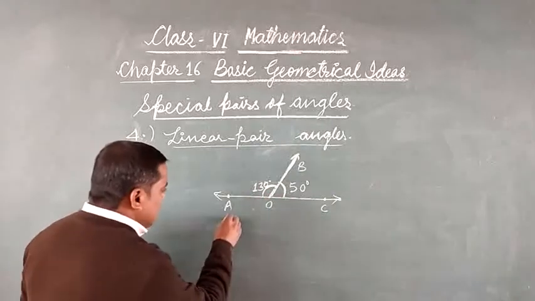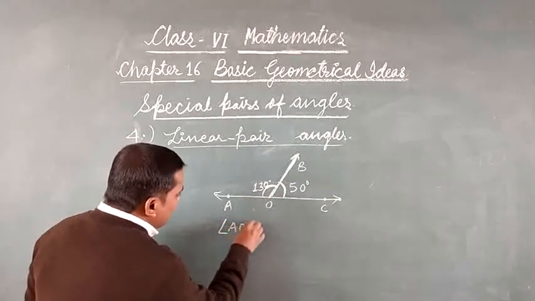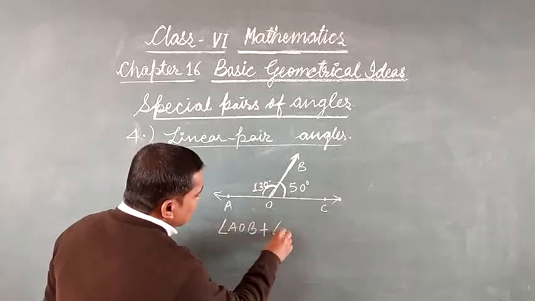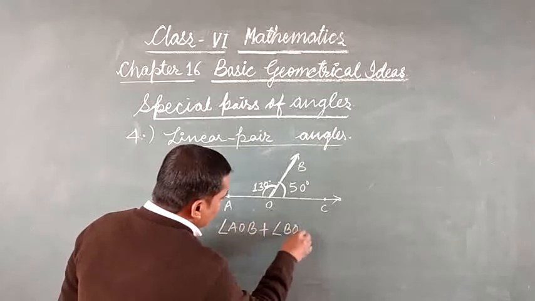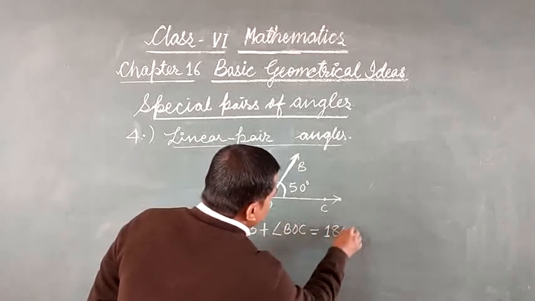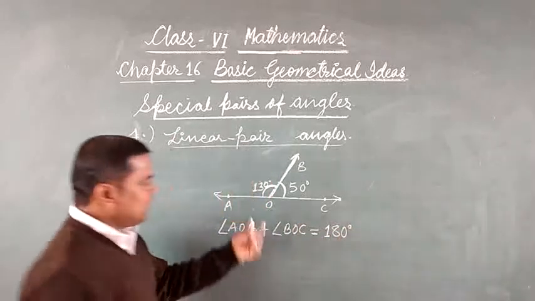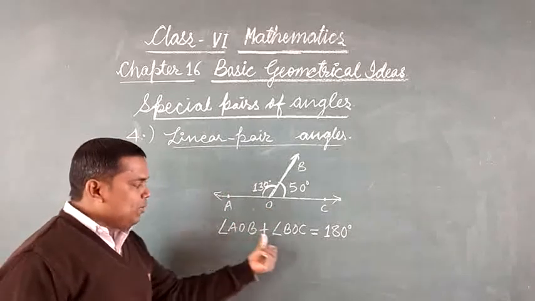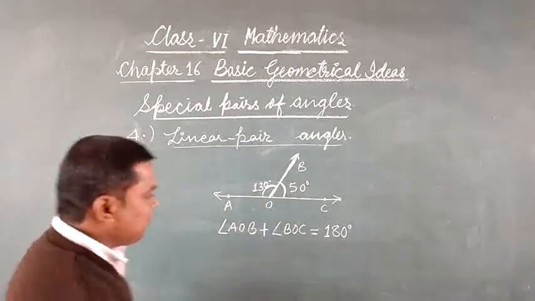If I write angle AOB plus angle BOC is equal to 180 degrees, that's why angle AOB and BOC are linear pair angles.